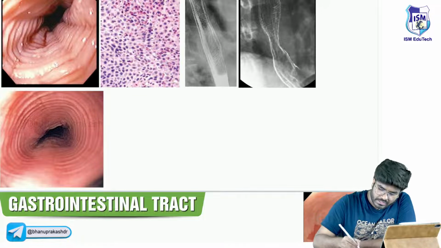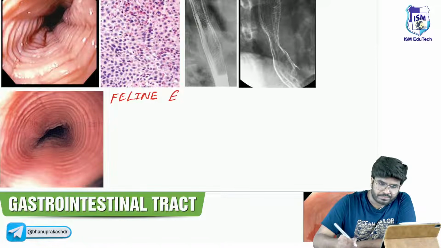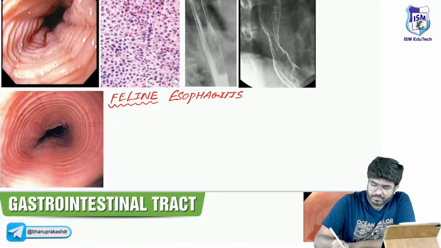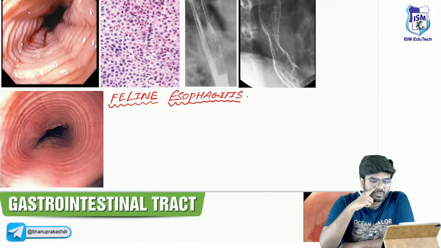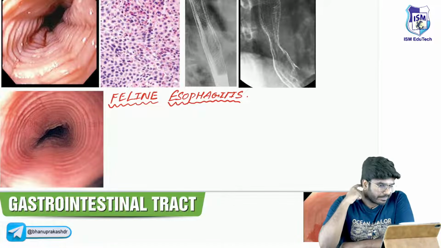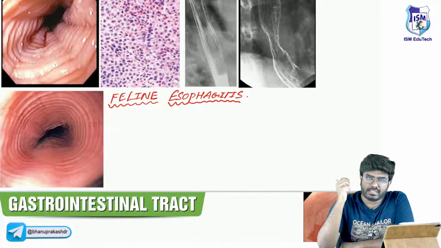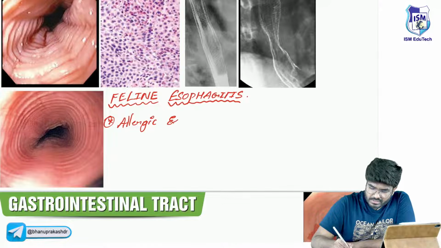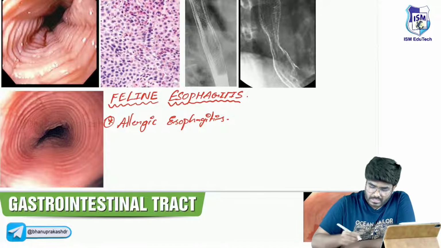Okay, but anyway, so the condition here is feline esophagus. Okay, so this is feline esophagitis. The esophagus is going to be looking like a cat esophagus, a feline, in the cats. The esophagus is going to be something like this. Now, it's an example of allergic esophagitis. Okay, allergic esophagitis. Why allergies, sir?